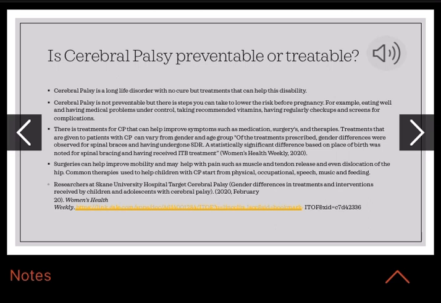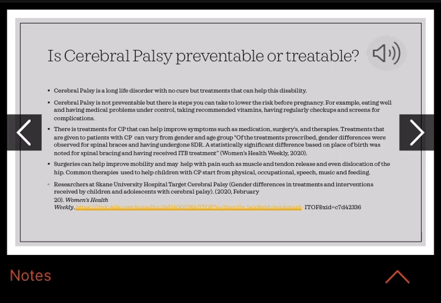There are treatments for CP that can help improve symptoms, such as medication, surgeries, and therapies. Treatments that are given to patients with CP can vary by gender and age group. Of the treatments prescribed, gender differences were observed for spinal braces and having undergone SDR. A statistically significant difference based on place of birth was noted for spinal bracing and having received IDB treatment.